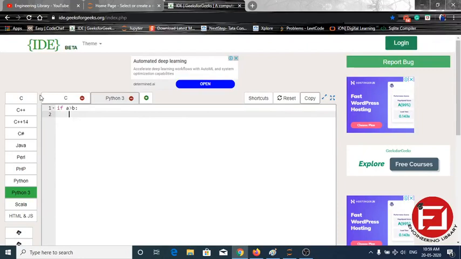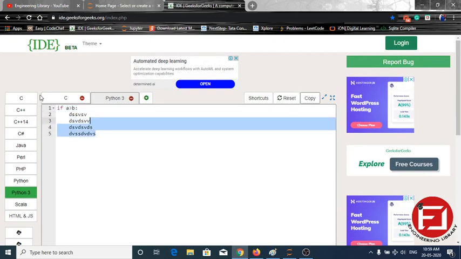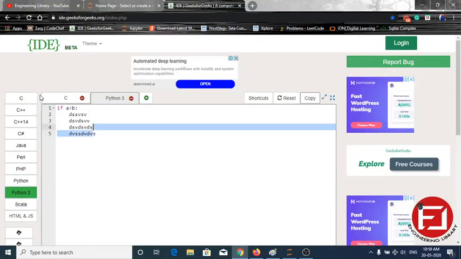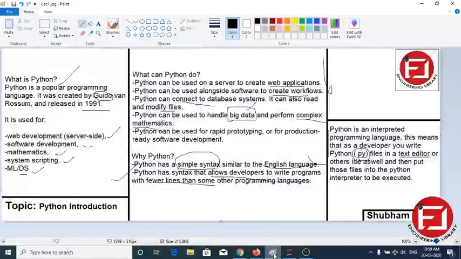Indent means spaces. So here we can write any type of code like this, and like this. This means all four lines come inside this if block. If this condition is satisfied, a is greater than b, then these four lines will be executed. So these are the very common things you need to know before starting with Python.